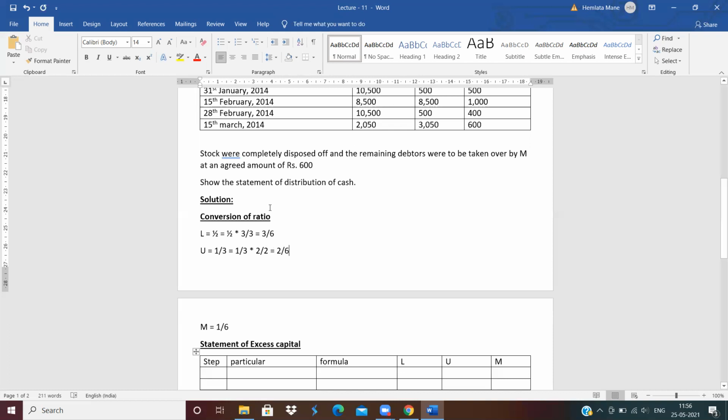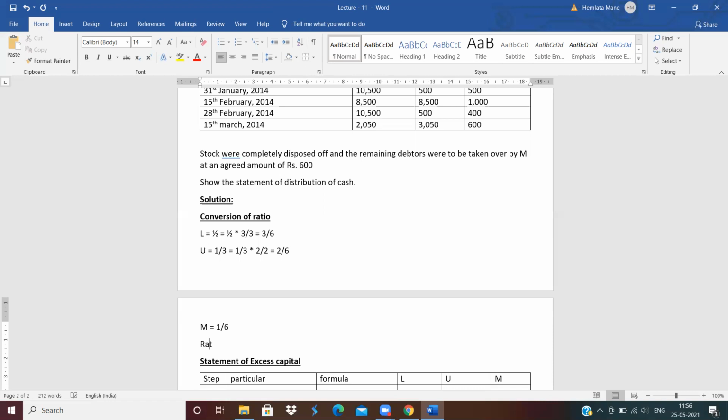Now see, 3/6, 2/6, 1/6: the base is equal, so the ratio will be 3:2:1. Clear? How to calculate the ratio? 1 by 2, 1 by 3 and 1 by 6. Among these, 6 is greater, so we need base 6.